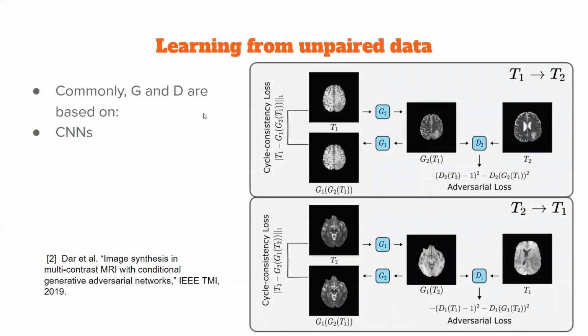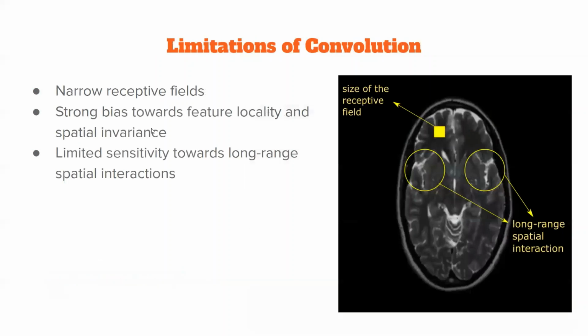State-of-the-art methods for unpaired image translation are pervasively based on cycle-consistent adversarial architectures with convolutional neural network backbones. However, convolutional networks with compact filters shared across the entire image exhibit a strong bias towards feature locality and spatial invariance. This inductive bias hampers the learning of long-range spatial dependencies, which can be critical for medical image translation.